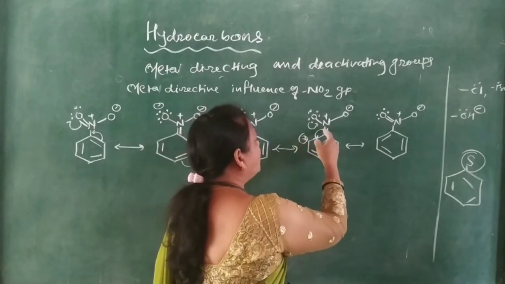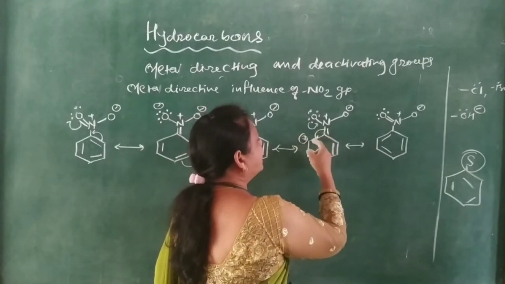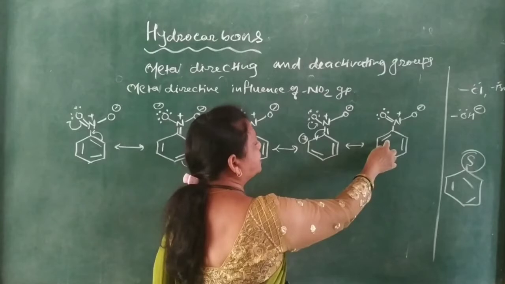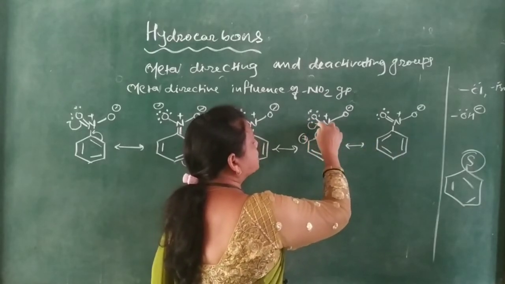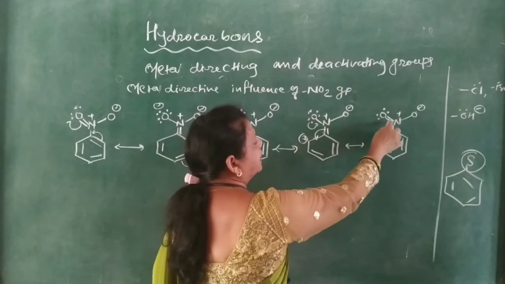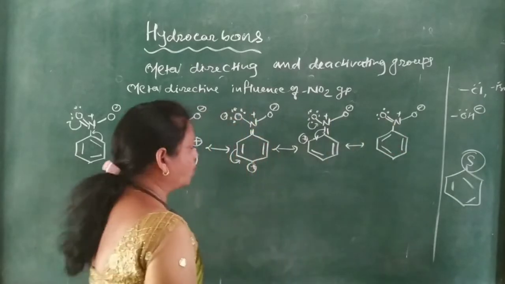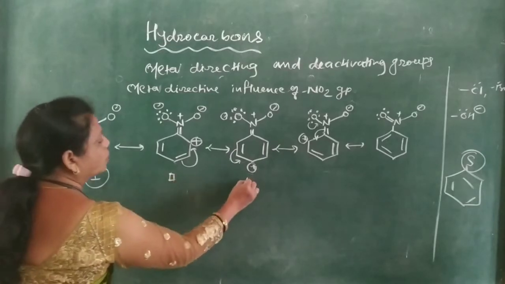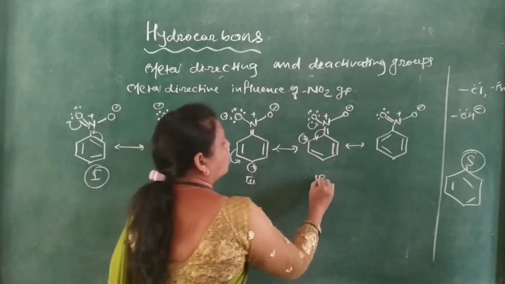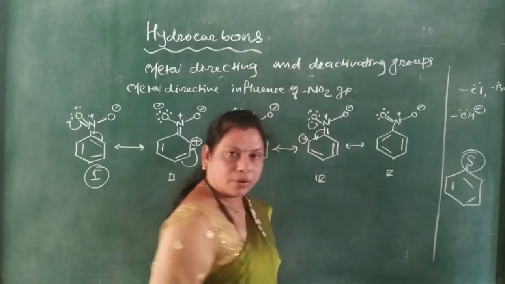Again this pair of electrons comes between the 1 and 6th positions, where the double bond forms, and then the pair of electrons is transferred between the N and O bond, so this is N double bond O. These are numbered 1, 2, 3, 4, and this is the 5th one.